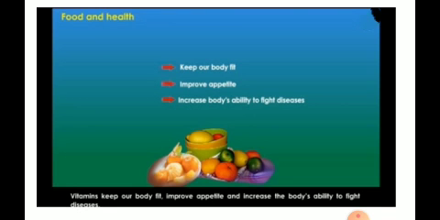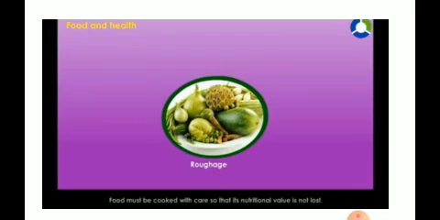Here we have some of the vitamins, children. So these vitamins are nothing but the fruits. Here the vitamins are the different types of fruits. Here you can observe these contain vitamins. They help to keep our body fit. It improves the appetite, that is, increases the size, okay, and also helps the body's ability to fight against diseases. It helps to increase the immunity level in our body. Yes, so the vitamins help to keep our body fit, improve the appetite, and increase the body's ability to fight diseases.